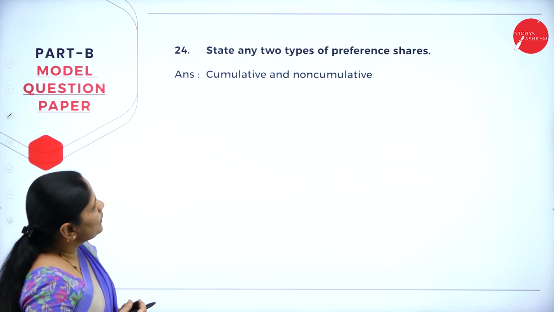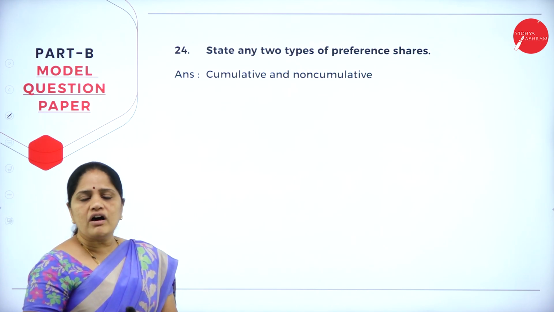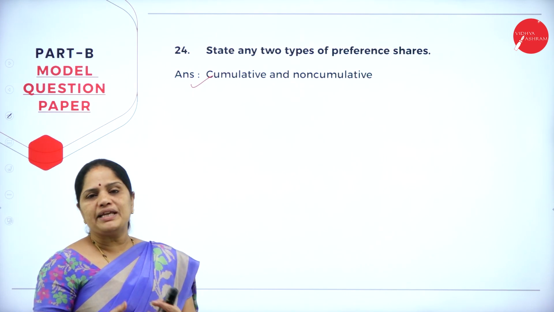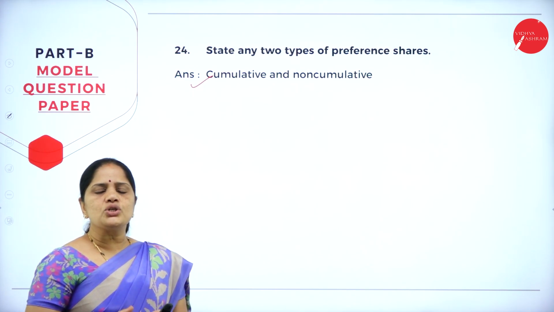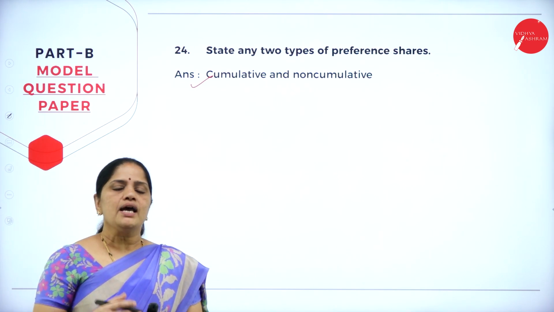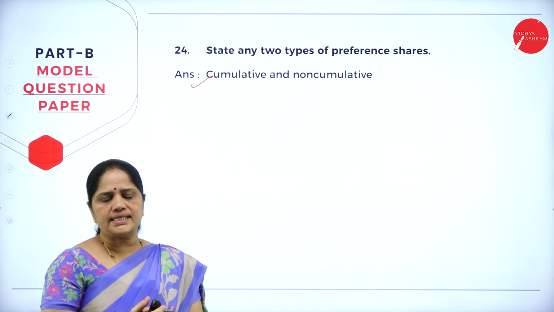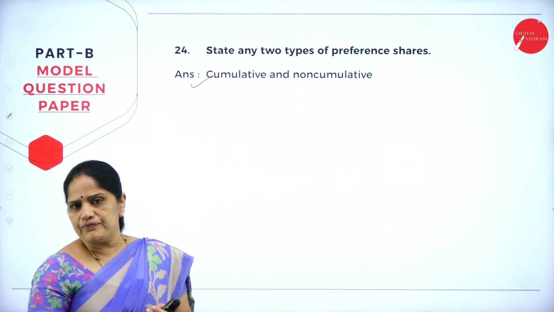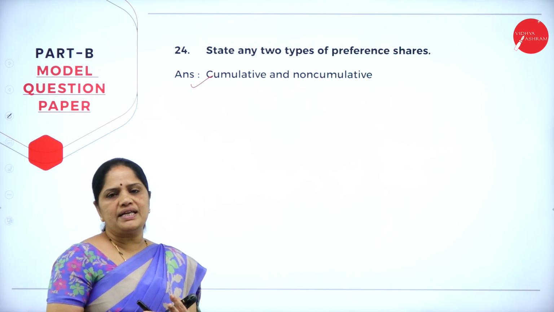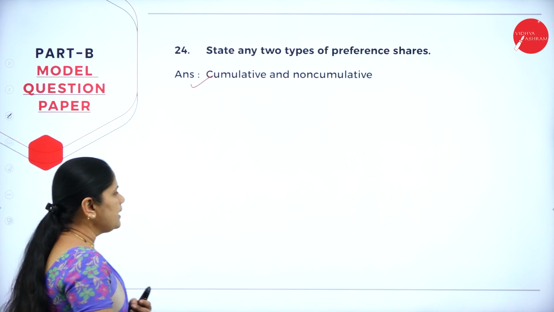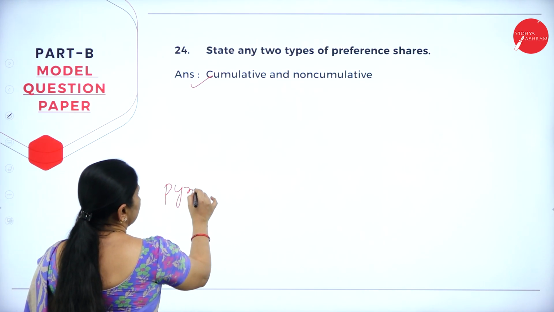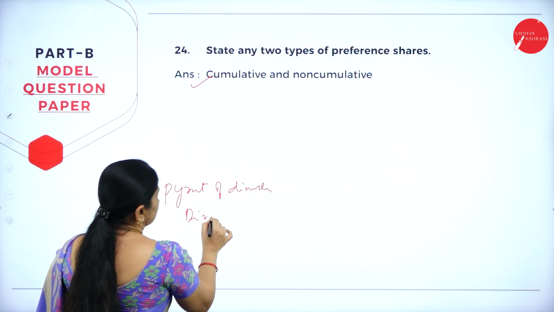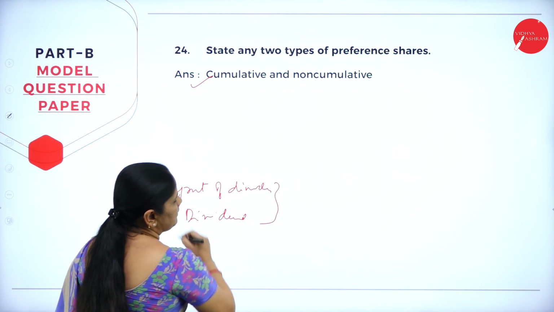Now, the 24th question is, state any two types of preference shares. Let us first understand what a preference share is. We all know the meaning of preference shares. Preference shares are those shares which have a preference over equity shares. What kind of preference do they have over equity shares? In equity shares, they have voting rights and they can participate in the profits of the business. But in case of a preference share, they have a preference regarding the payment of dividend, and they also have a fixed dividend. So these are the two types of preference the preference shares have.